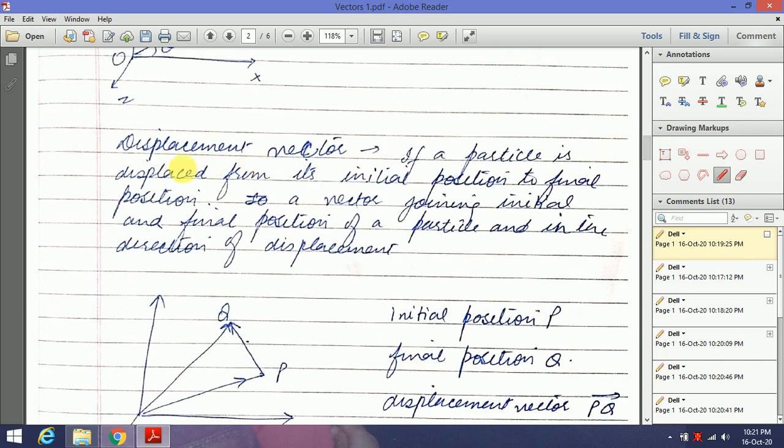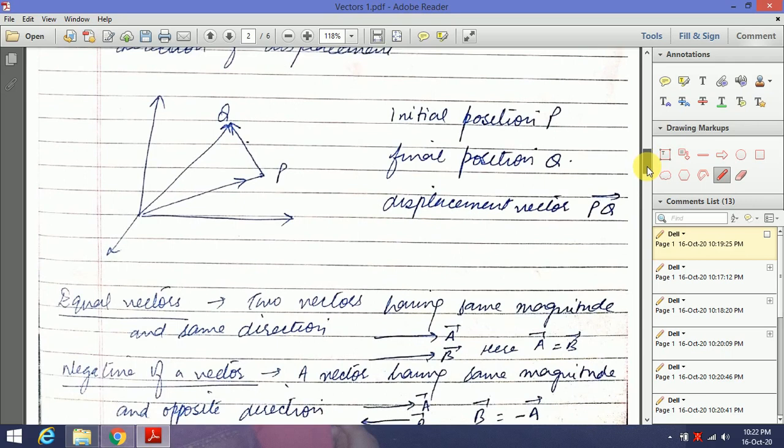Next is displacement vector. As the name indicates, the displacement vector shows the displacement of the particle. If the particle is displaced from its initial position to final position, a vector joining the initial and final position of the particle and in the direction of displacement is called the displacement vector.